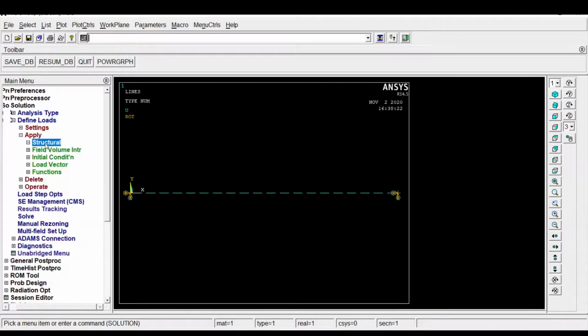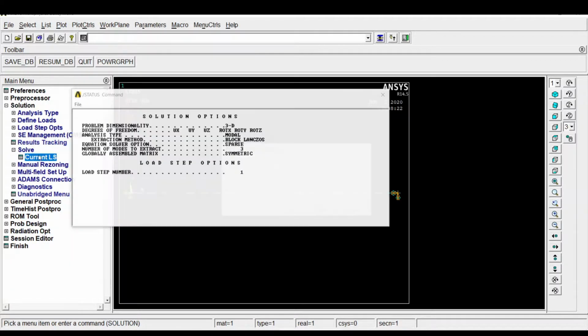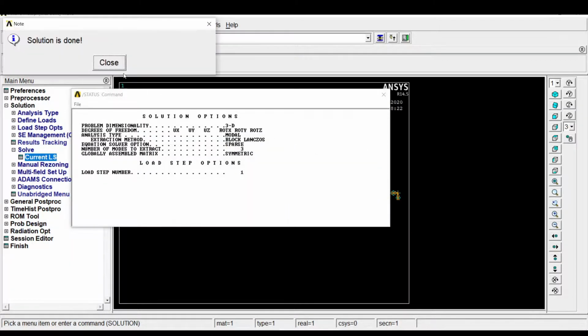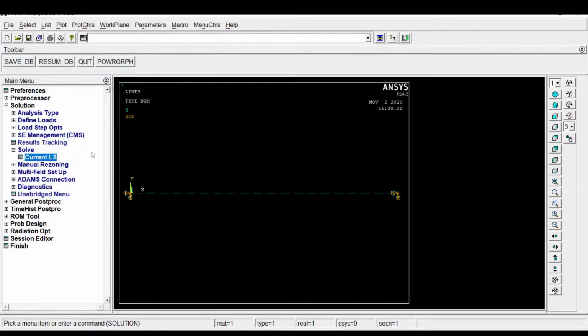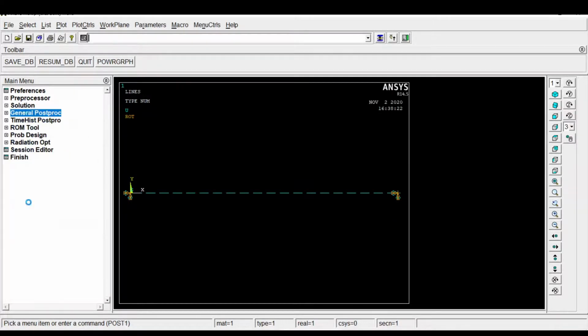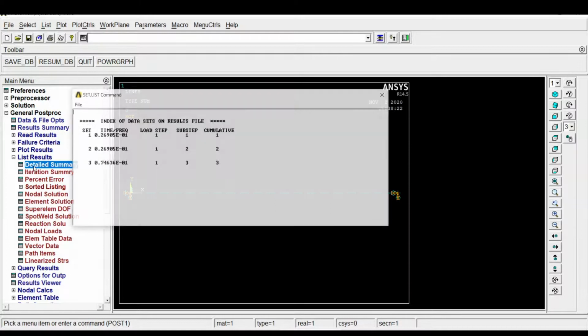Now we have to solve. General postprocessor. So we will get the fixed beam value. This is the value for the fixed beam, time and frequency.